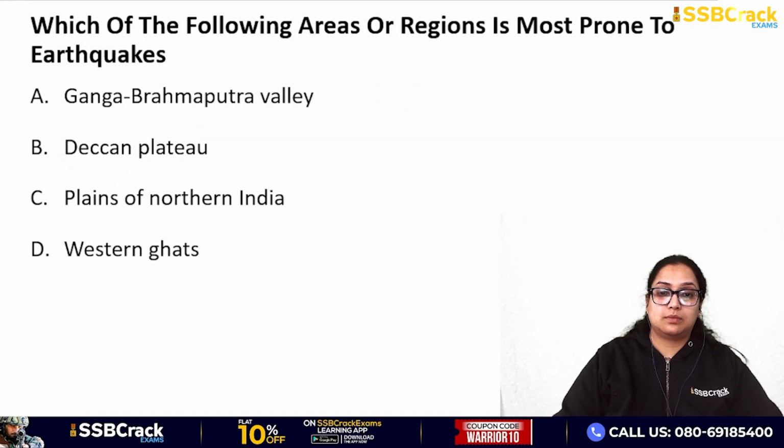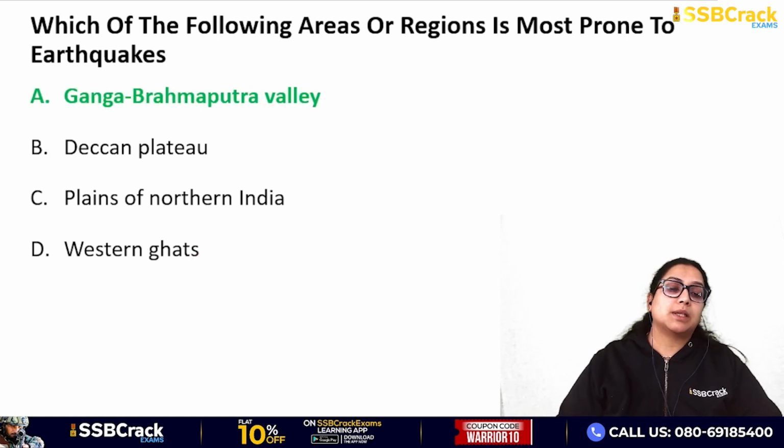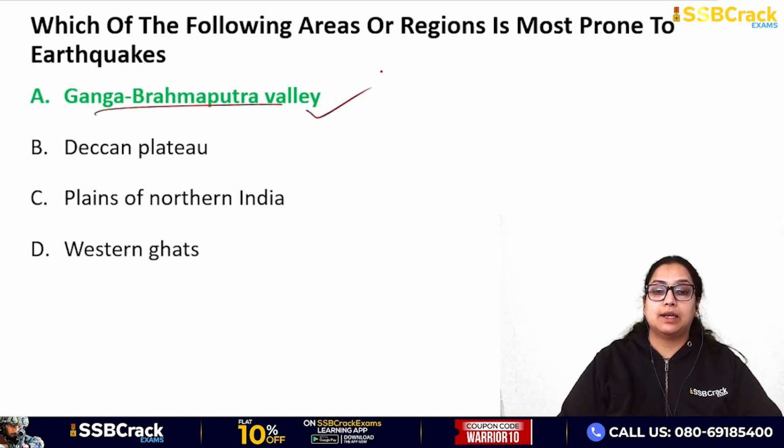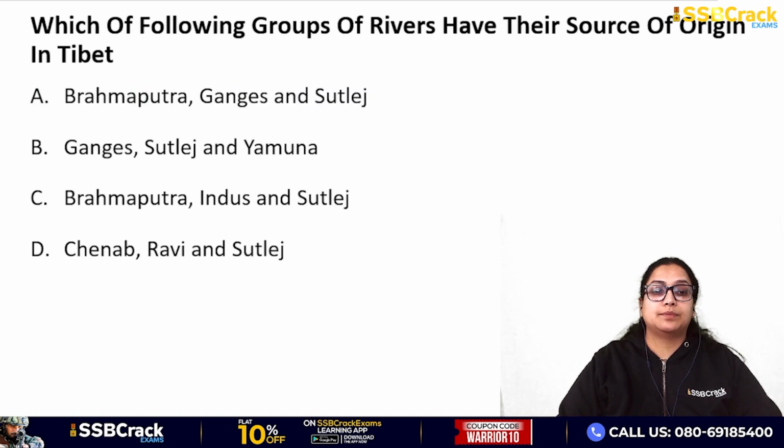Which of the following areas or regions is the most prone to earthquakes? Ganga Brahmaputra Valley, Deccan Plateau, plains of northern India, Western Ghats. ओके सो द अर्थक्वेक के लिए सबसे ज्यादा प्रोन एरिया रहता है गंगा ब्रह्मपुत्र वैली, करेक्ट.